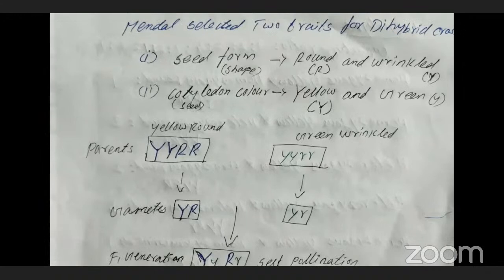Seed form, which is also known as seed shape. Here he selected two alternatives: the first one is round, another one is wrinkled. Round is the dominant one, wrinkled is the recessive one. Clear? The next one is